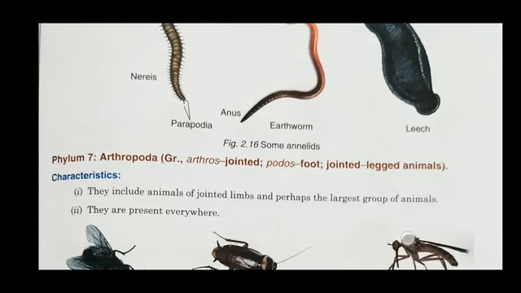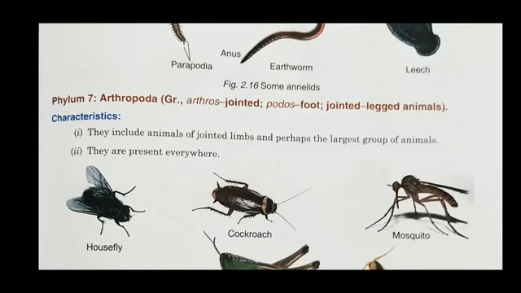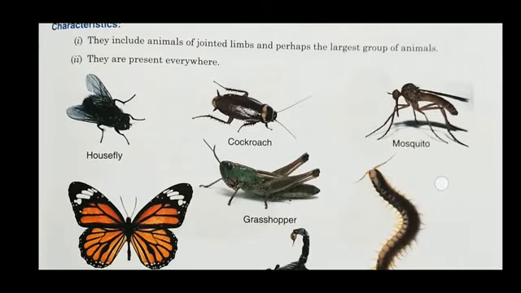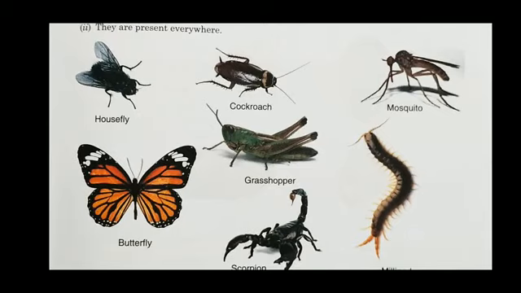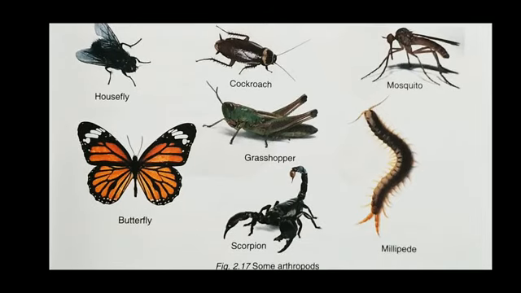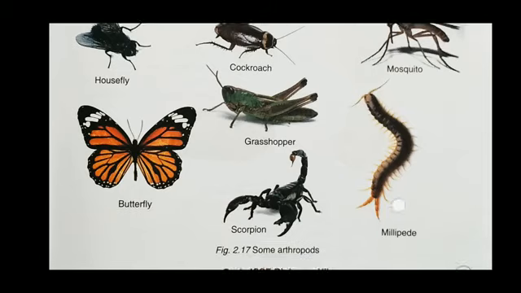And next phylum is Arthropoda, near and around us, like housefly, cockroach, mosquito, butterfly, grasshopper, millipede, and scorpion. Some of them are dangerous, some are not, but they all carry diseases.